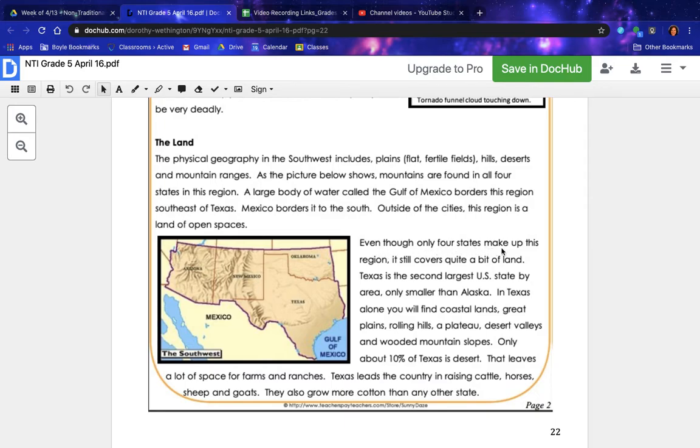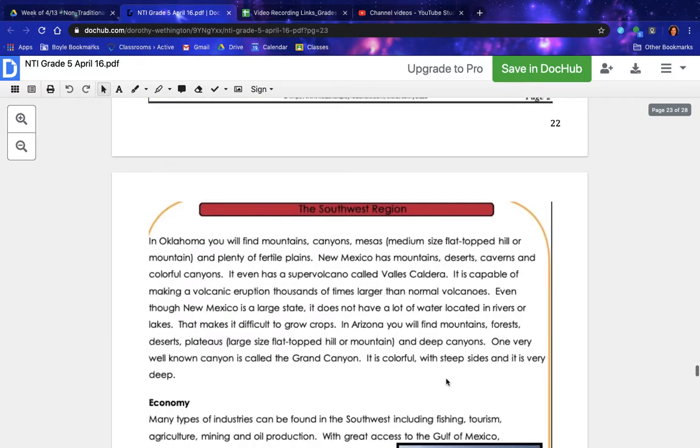Even though only 4 states make up this region, it still covers quite a bit of land. Texas is the second largest U.S. state by area, only smaller than Alaska. In Texas alone, you will find coastal lands, Great Plains, rolling hills, a plateau, desert valleys, and wooded mountain slopes. Only about 10% of Texas is desert. That leaves a lot of space for farms and ranches. Texas leads the country in raising cattle, horses, sheep, and goats. They also grow more cotton than any other state.